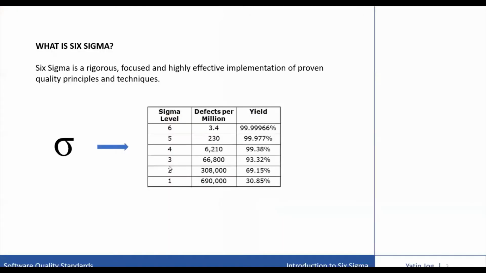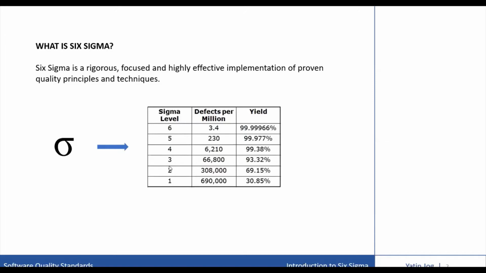In this video, I will be talking about Six Sigma, maybe from a 10,000 feet overview. And in subsequent videos, I will elaborate and provide additional information on the tools and techniques which are used in Six Sigma. So, Six Sigma is a rigorous, focused, and highly effective implementation of proven quality principles and techniques. So you can say that incorporating elements from the work of many quality pioneers. So Six Sigma aims for virtually error-free business performance. That is the main aim of Six Sigma.